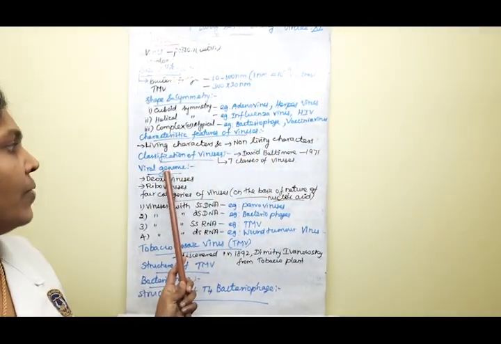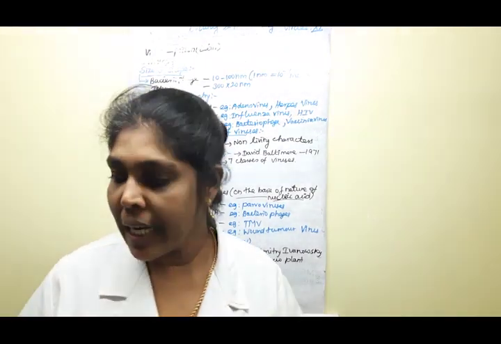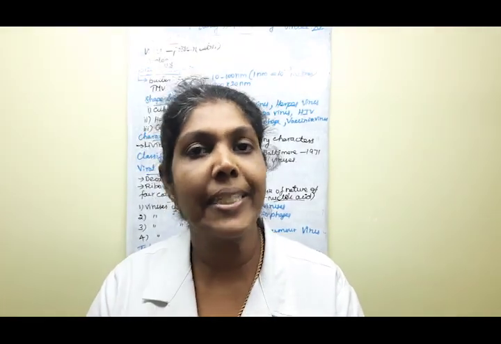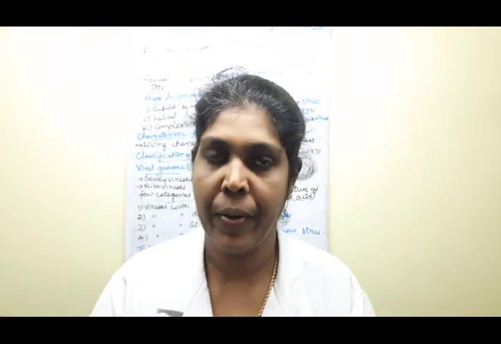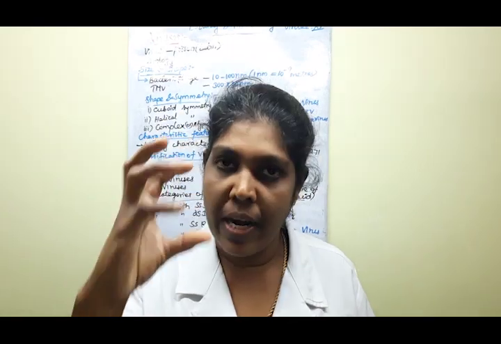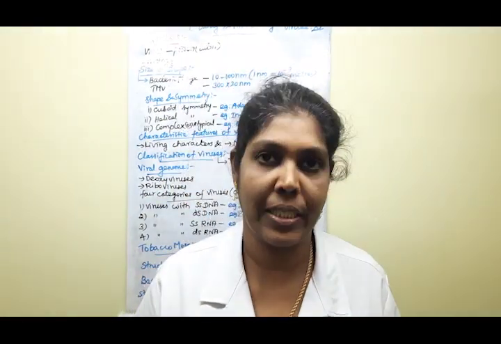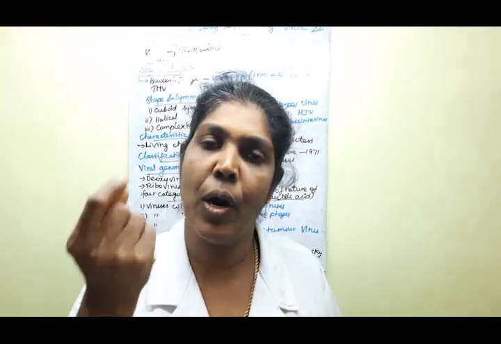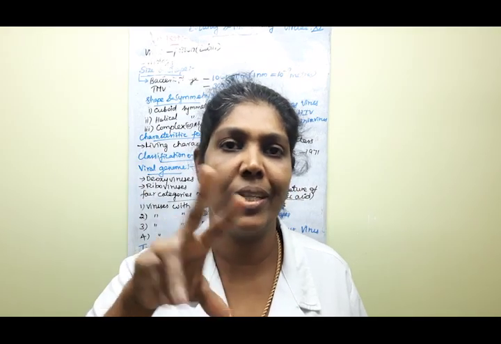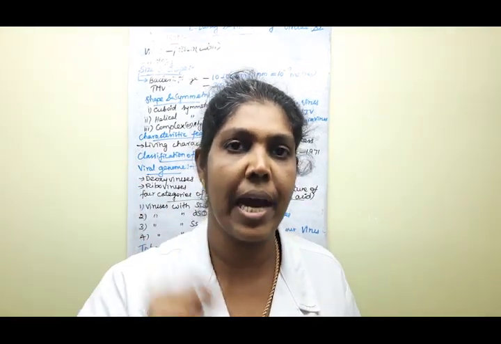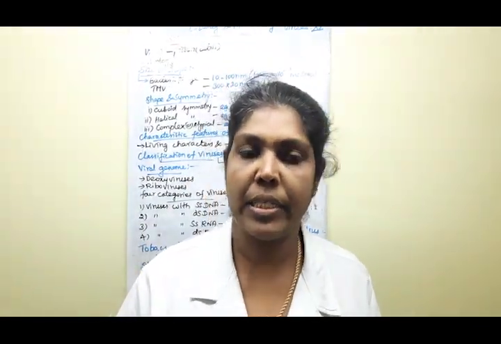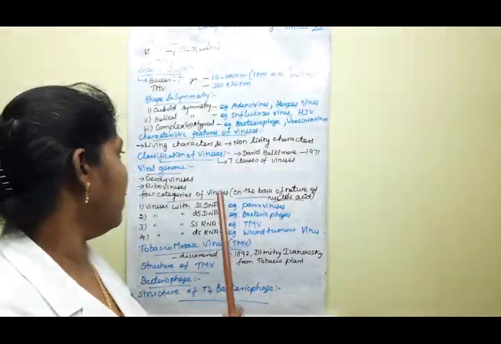Yes. Next, the viral genome. Already I said that the viral genome means any one of the nucleic acids is present, either RNA or DNA molecule. It may be single stranded or double stranded. It may be helical, or in a linear form, or a circular form. Whatever it is, these shapes are also present in the RNA or DNA material. Clear, children? Yes.